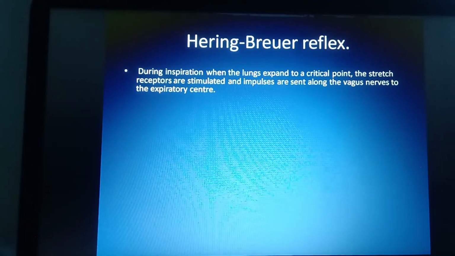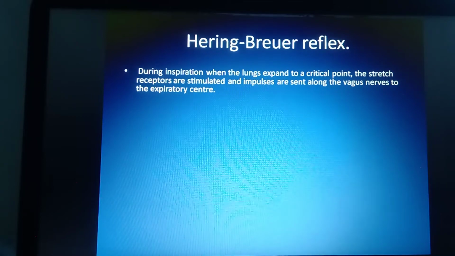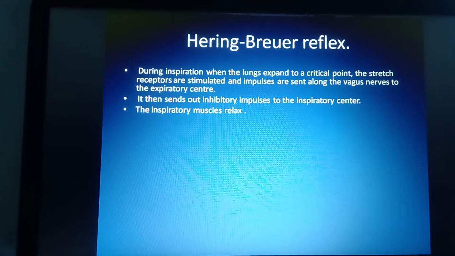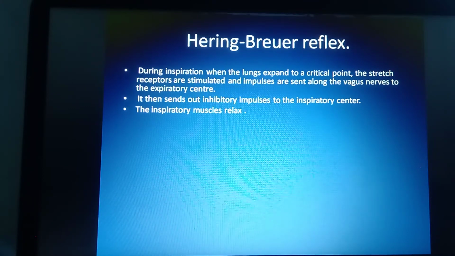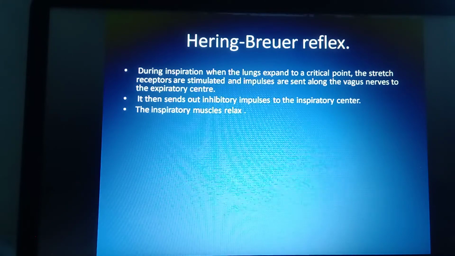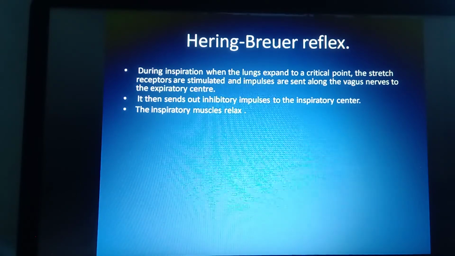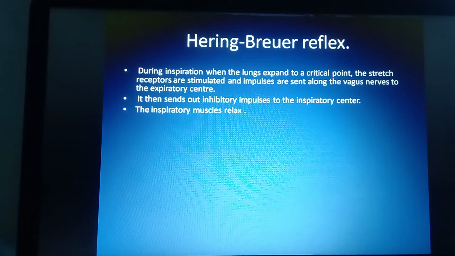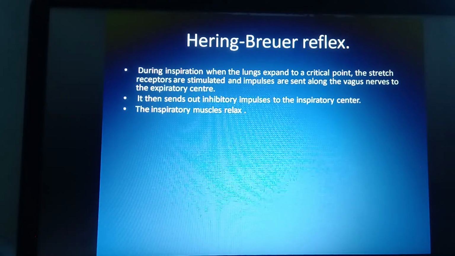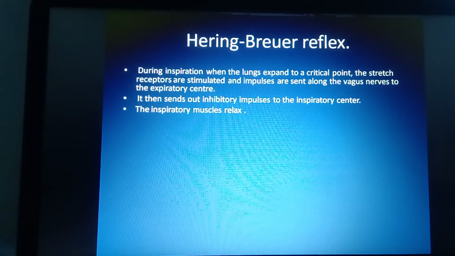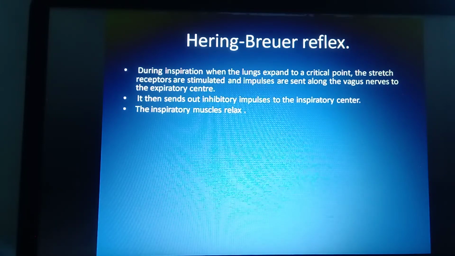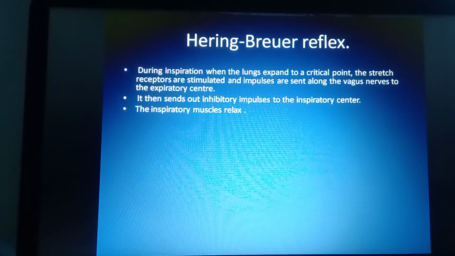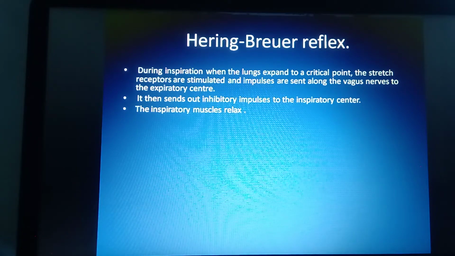We are talking about inspiration. During the process of inspiration, air is taken into the lungs. One can show the intake of air inside the lungs up to a certain limit, which can be called the critical point. As the lungs get stretched up to the critical limit, the receptors present there get stimulated and generate impulses. These impulses are sent with the help of the vagus nerves towards the expiratory center.